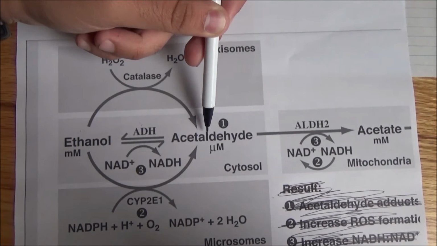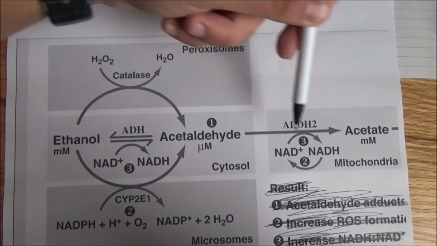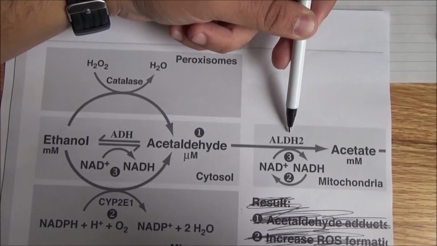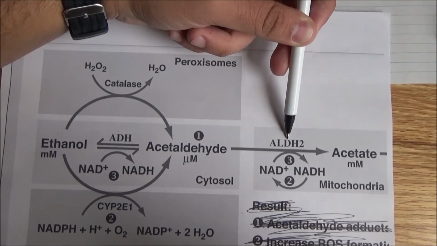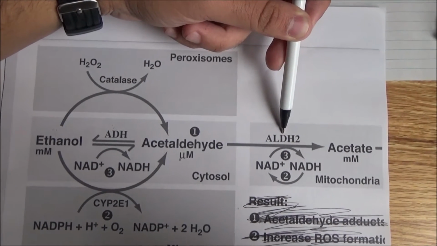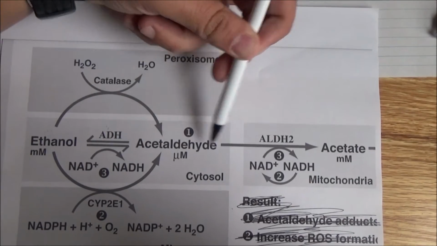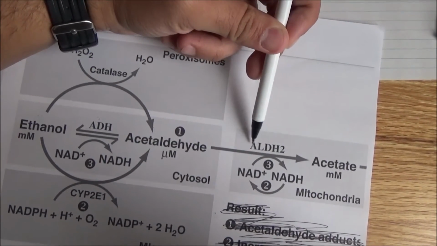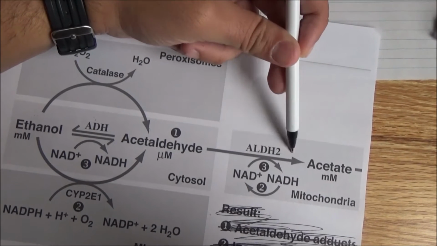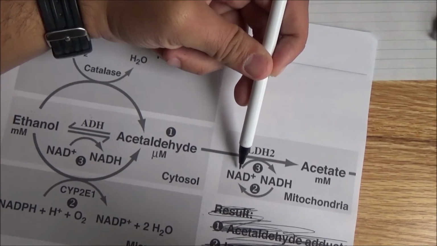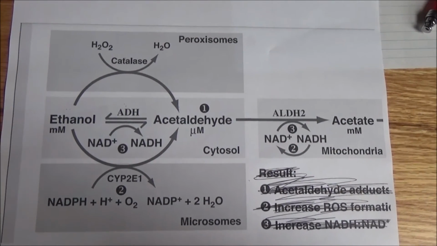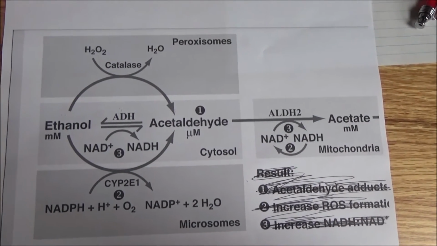Afterwards, we have acetaldehyde being turned to acetate using this other enzyme. It's a different enzyme, ALDH2. I don't know what that is, but it's another enzyme, and it's turning acetaldehyde into acetate. At the same time, while it converts acetaldehyde to acetate, you have the conversion of NAD+ to NADH. So now that we've simplified this a little bit, I want to go into a little bit more detail.